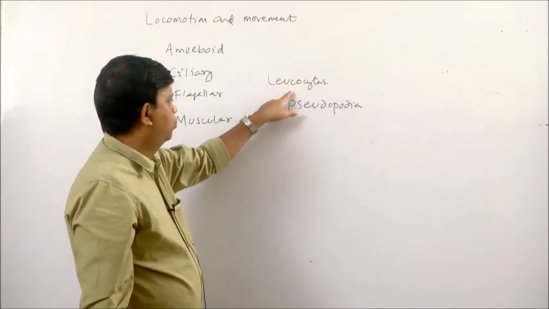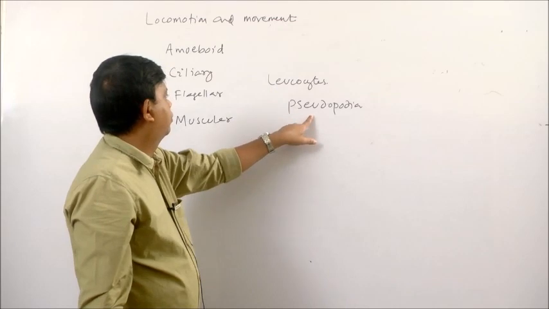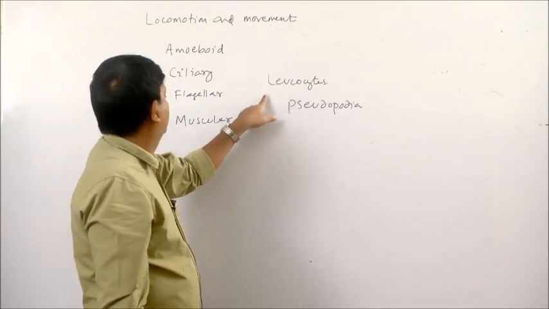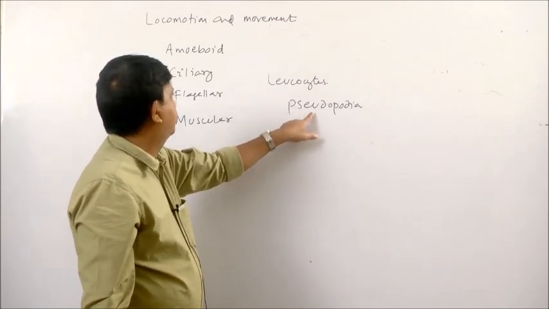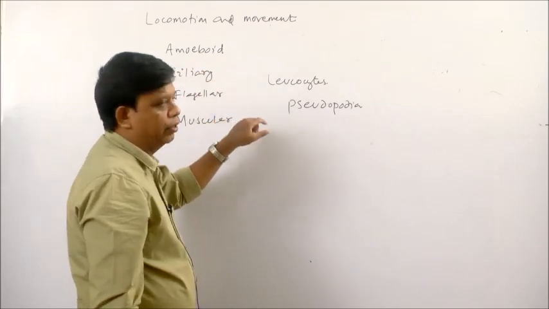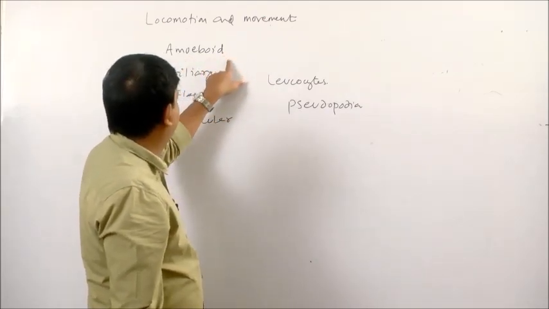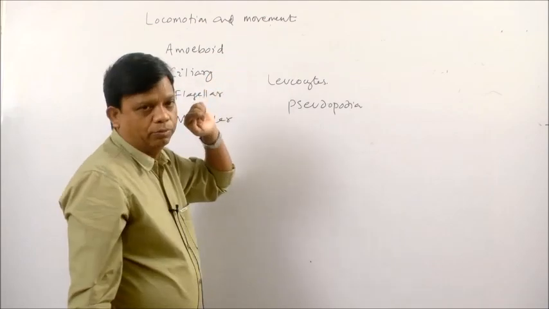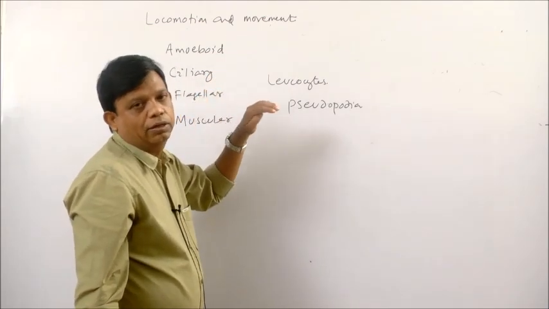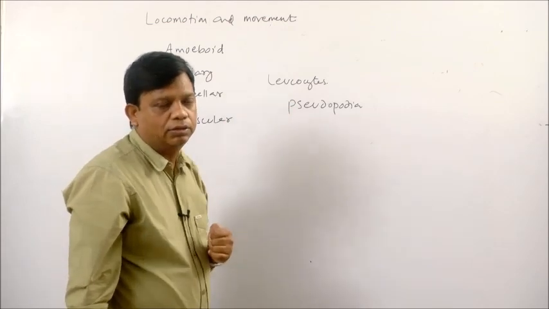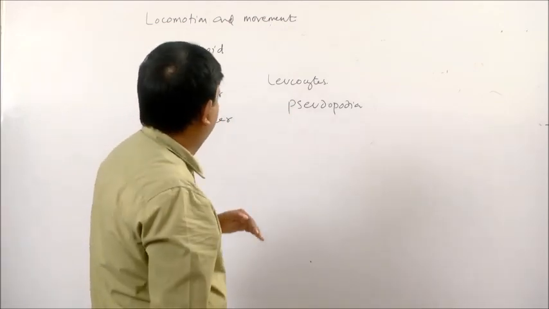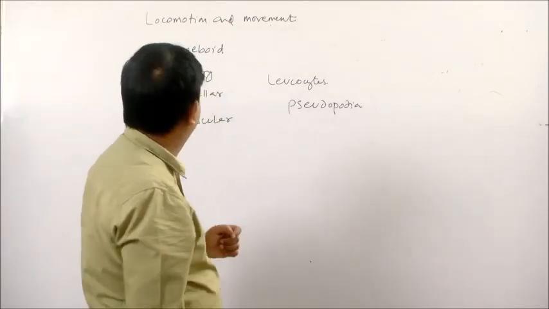White blood cells or leukocytes can move by putting out pseudopodia. Movement with the help of pseudopodia is known as amoeboid movement. It is named amoeboid movement after the movement in amoeba. Amoeba is a single celled organism and it can move by forming pseudopodia.